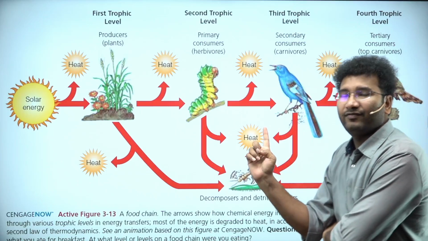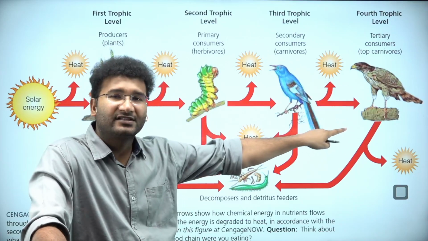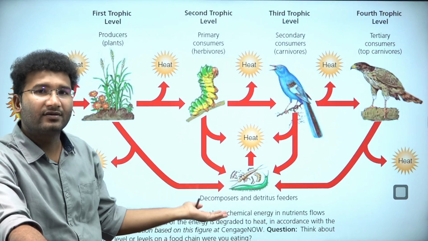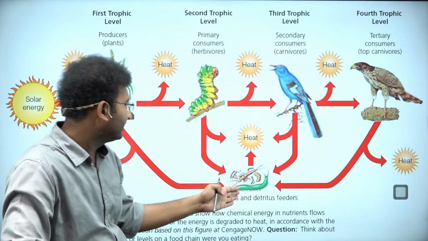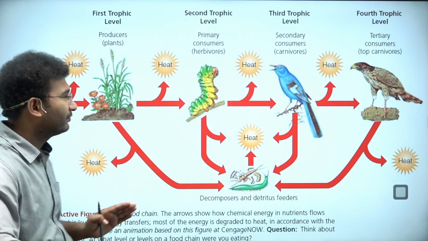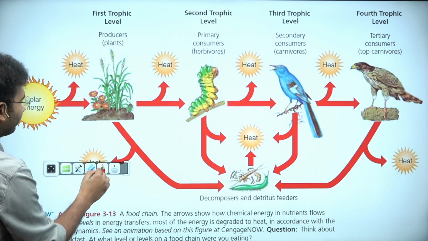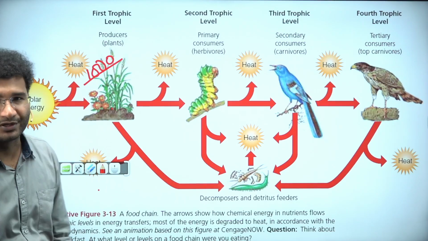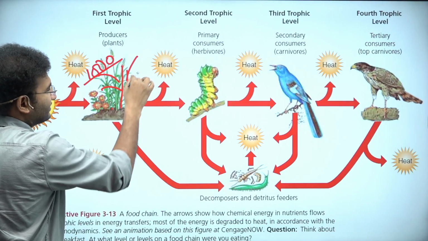Now the birds will be eaten by the next species, that is your vultures or eagles. Once they die, they are decomposed by the bacteria that are helpful in decomposition, called detritivores. And finally, there is some amount of energy which is lost in every stage. For example, let's say the total amount of energy received by this particular plant is 1000 units, right? And the plant also grows, and it utilizes some amount of energy.